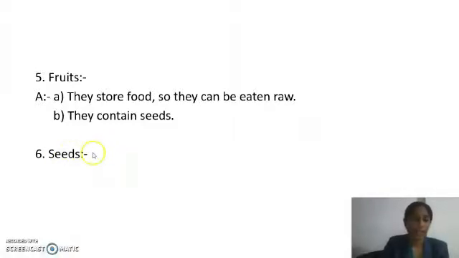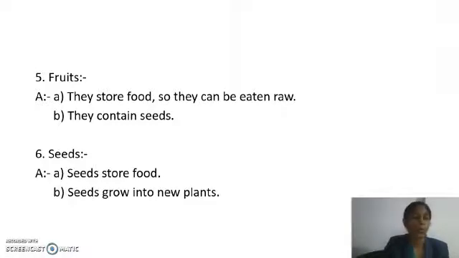The next function we have to write is seeds. Seeds store food and seeds grow into new plants.